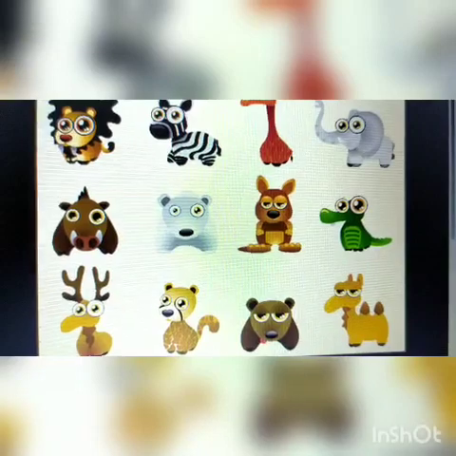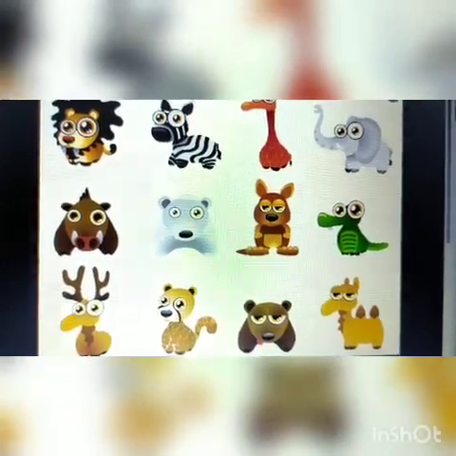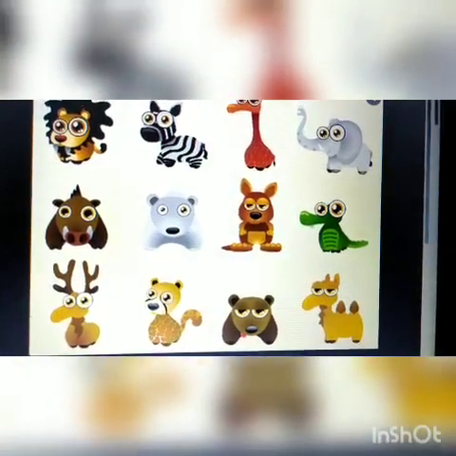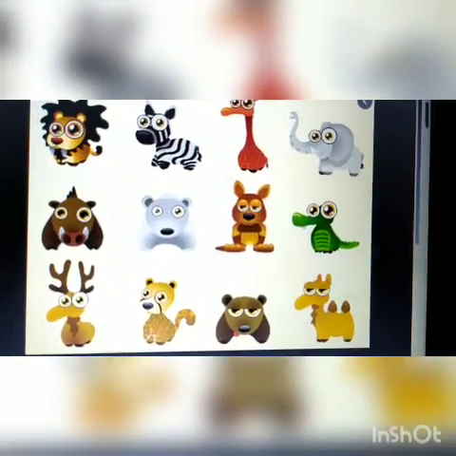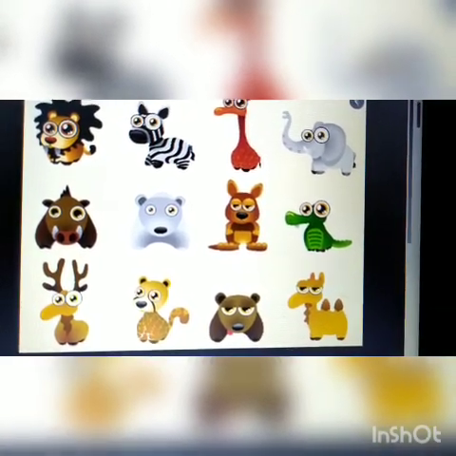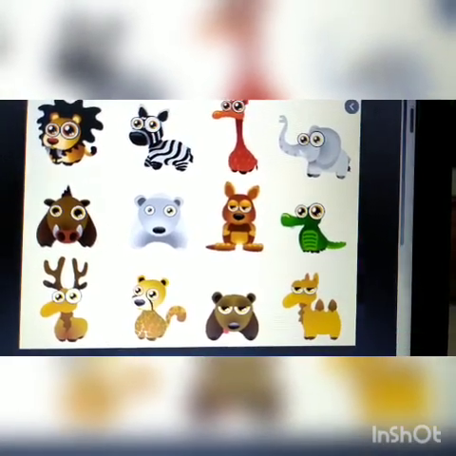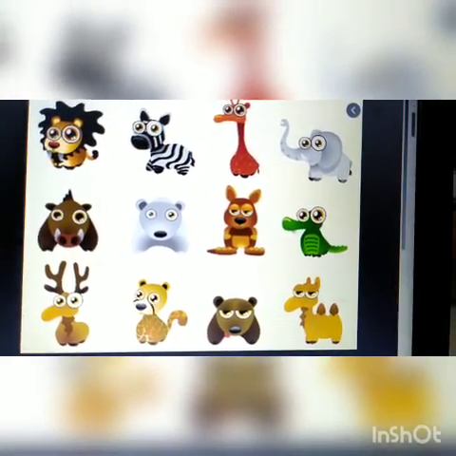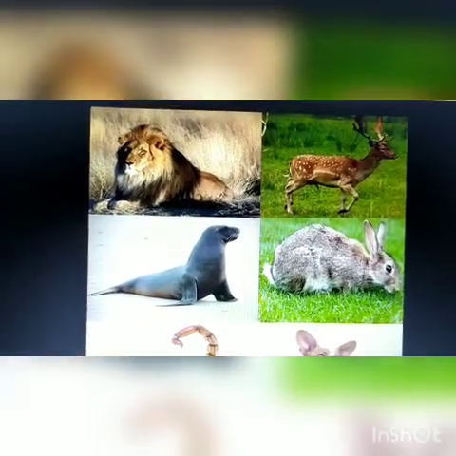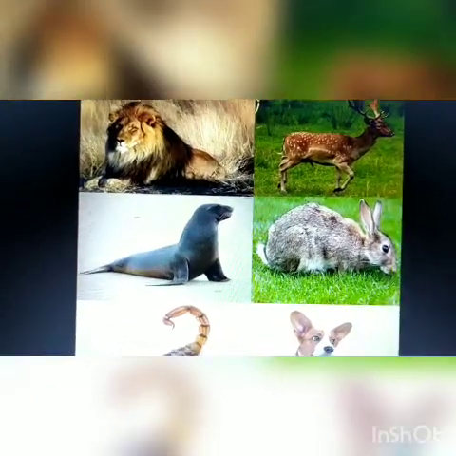Now what about animals? Are they living or non-living? Yes, they are living. So like us, animals also need the same things, that is water, food and shelter to live and grow. So, animals live in places where they can get water, food and shelter.